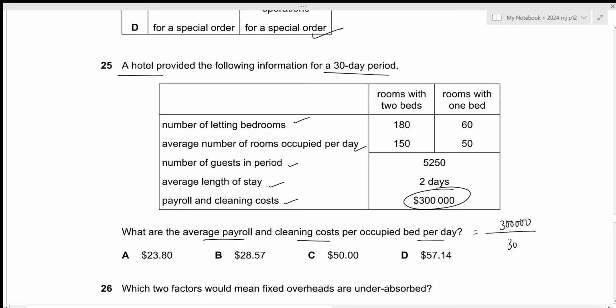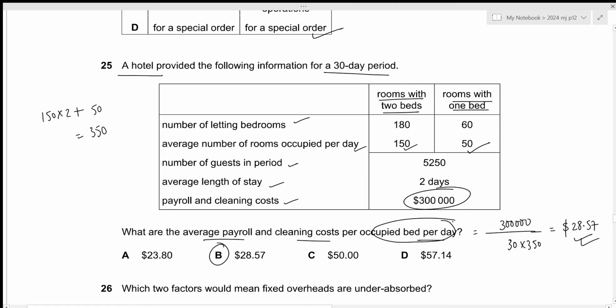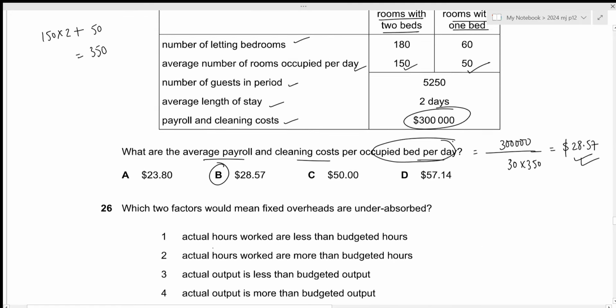Then we can divide it by 30 so that we get the payroll and cleaning cost per day. And we need to divide it per occupied bed per day as well. So we have rooms with 2 beds, 150 rooms, which means that the number of beds there will be 150 times 2. Then we have rooms with 1 bed and the occupied rooms will be 50. So we get a total of 350 beds. We need to divide it by the 350 as well. So this results in the required answer to have the value of 28.57. This is the answer we're looking for, which is given by option B. That is all for the 25th question. Let's move towards the 26th one.